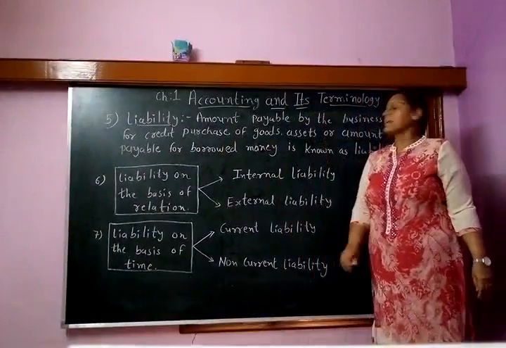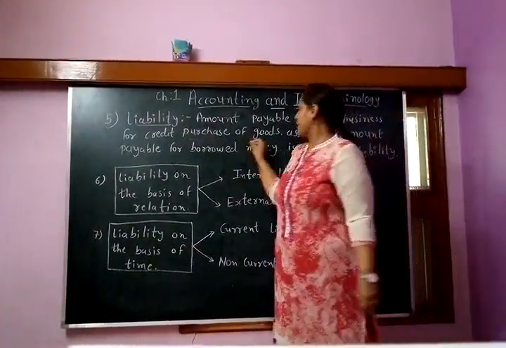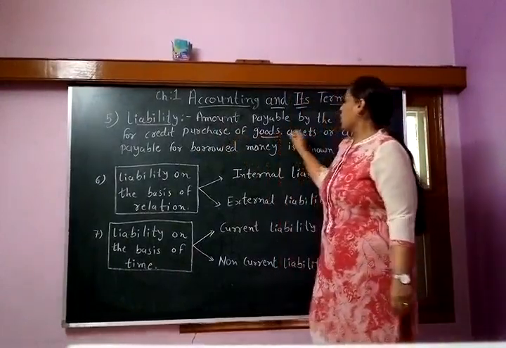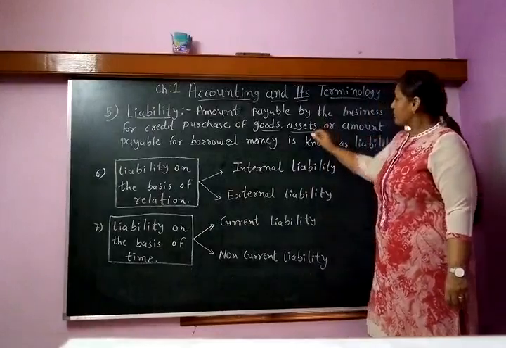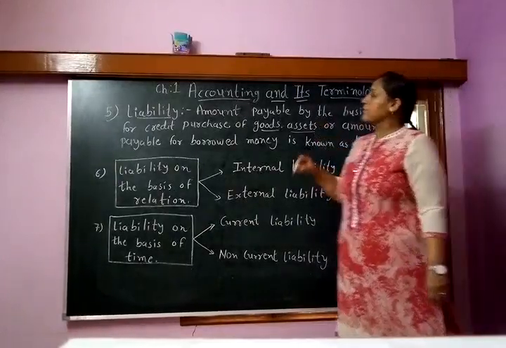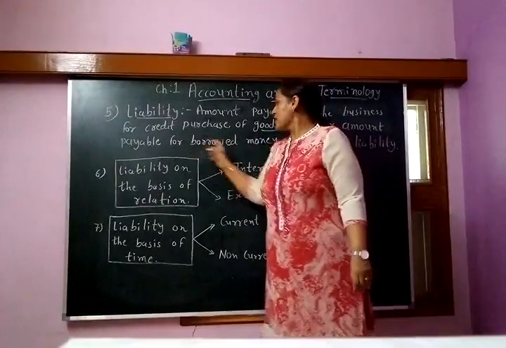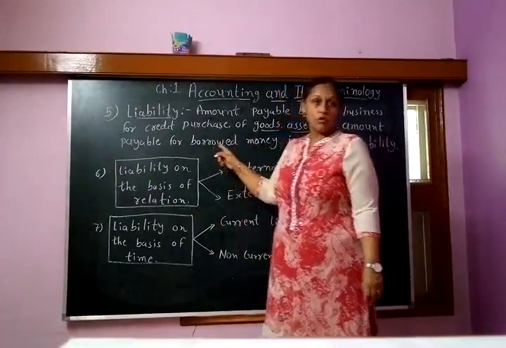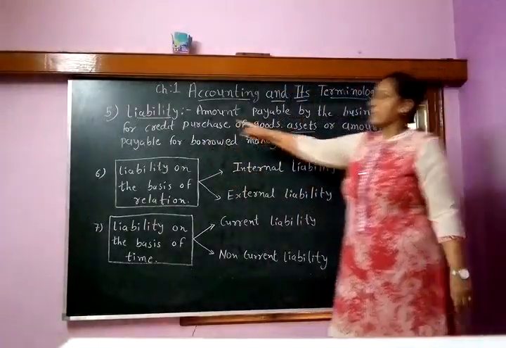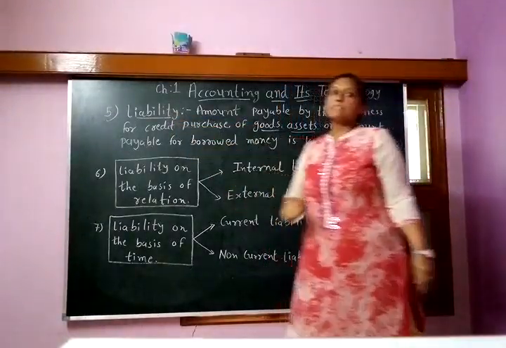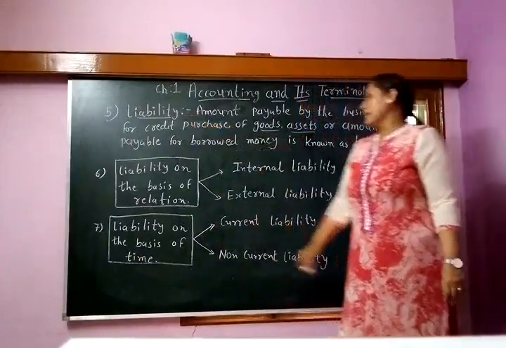That means whenever goods are purchased on credit, or an asset is purchased on credit, that amount is payable to a third party, or money borrowed from any party is payable at a future date. That is called liability.